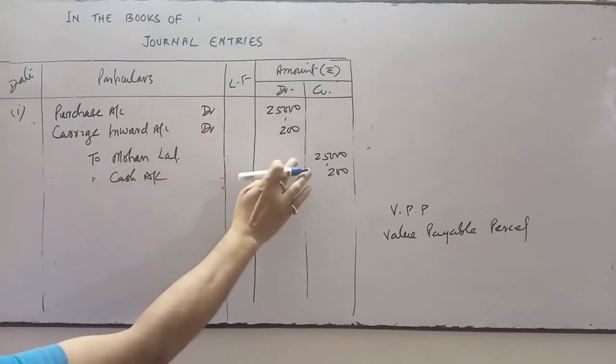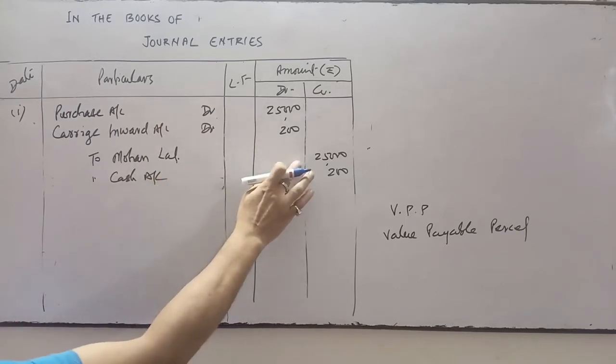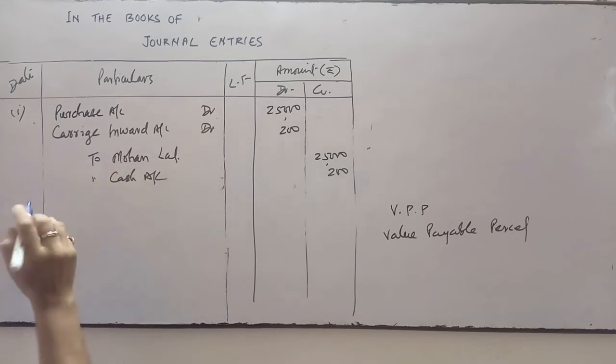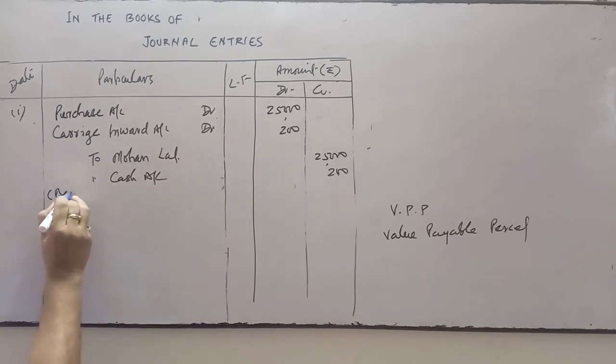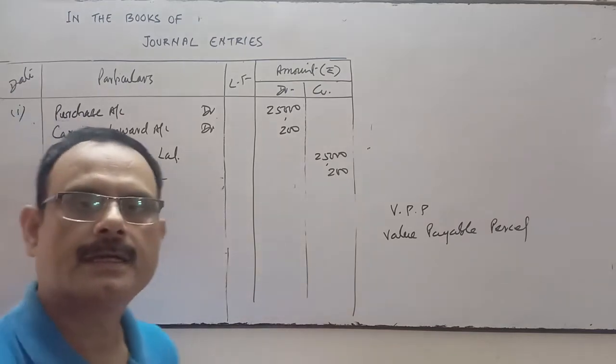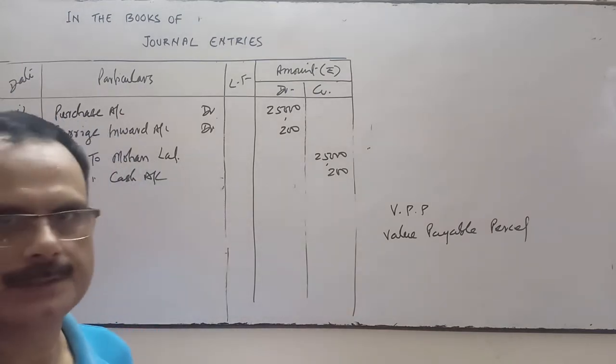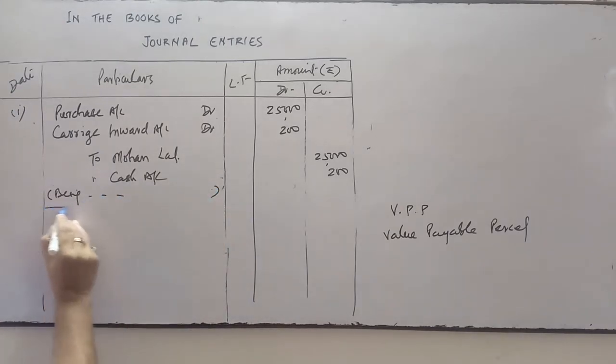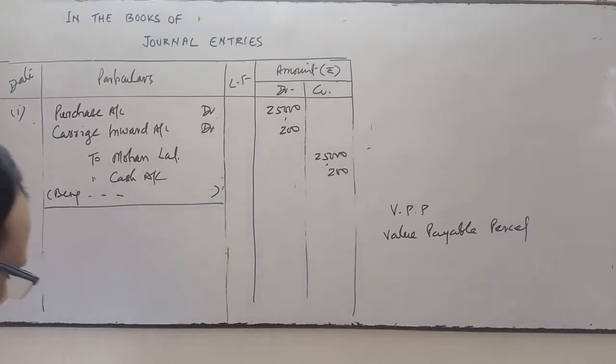Purchase is on credit, so Mohan Lal account will be credited. He is the giver, and carriage money is paid by cash, so cash will be credited. So narration will be very simple: being goods purchased and carriage paid on it. This will be your narration.